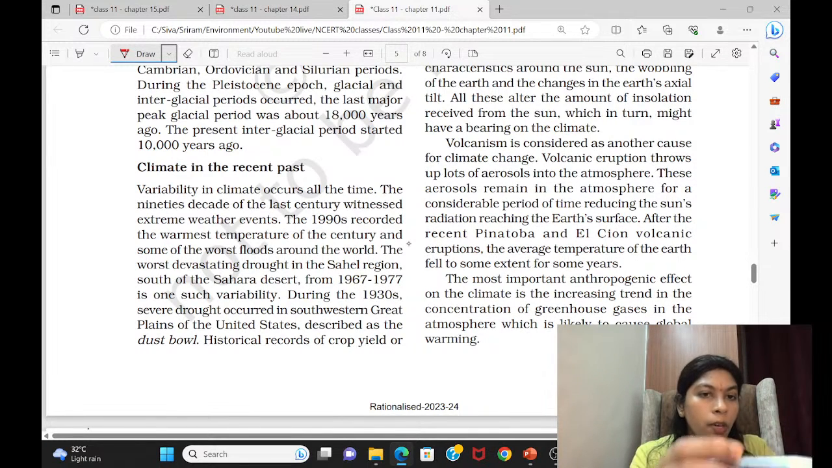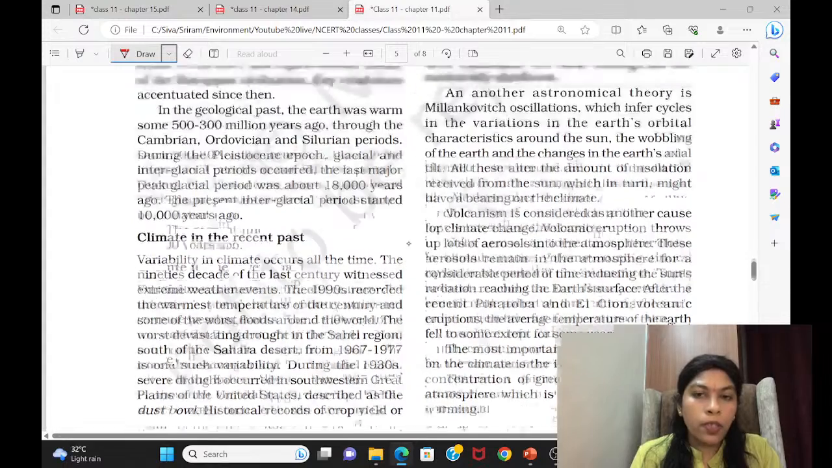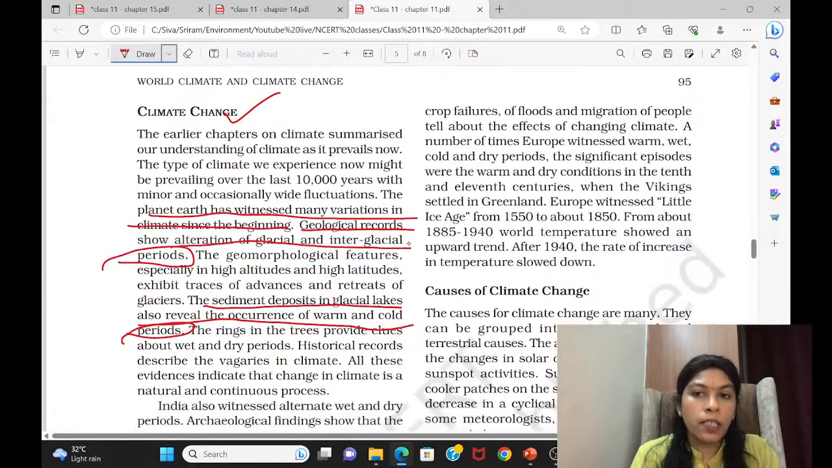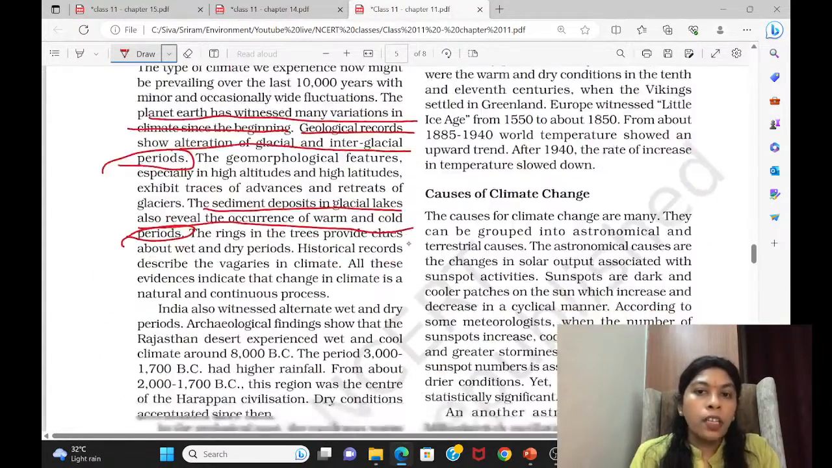Not this much depth is required. Come to this area, this also you can skip. They have given certain major events which have occurred everywhere.